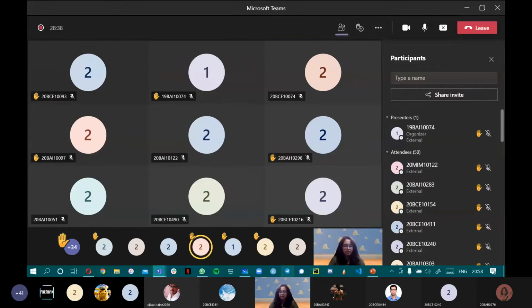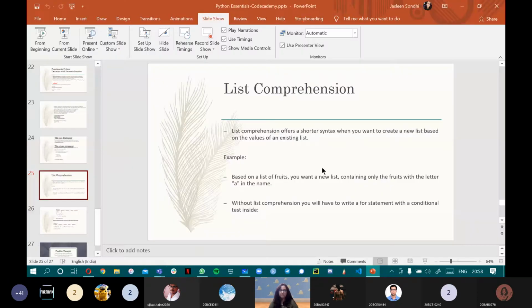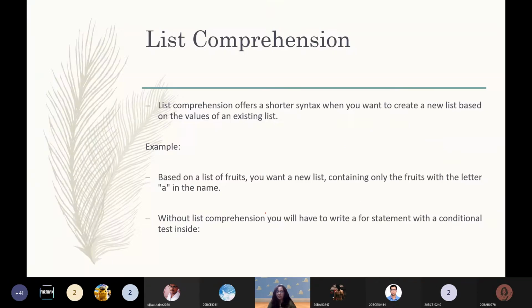Okay, so coming back to list comprehension. Half our time is up, so I guess we're at a good pace. We'll be able to finish. So basically, we know what a list is. Now we will take a look at what is list comprehension. List comprehension, in very simple words, is a way to shorten the syntax. That's all you do. You don't want to write big for loops and while loops and functions, etc. You want to make your job easier. You want to write less code. You want to write concise code.